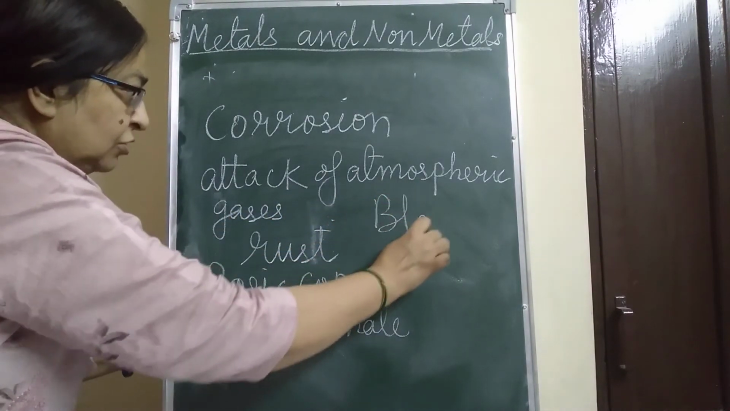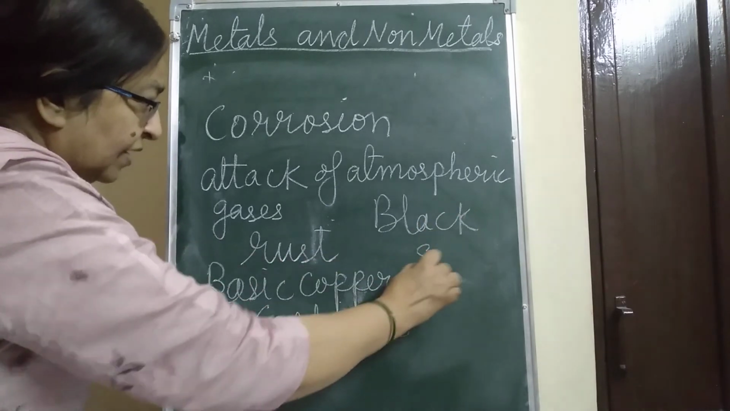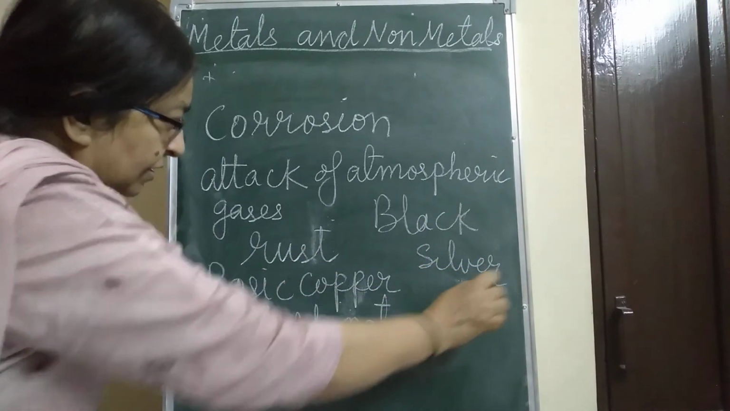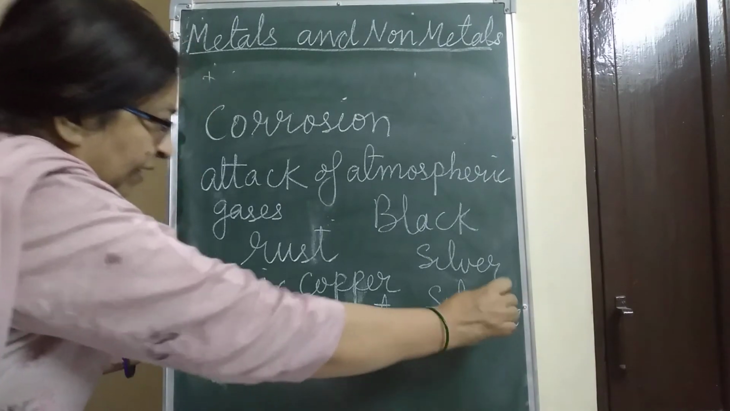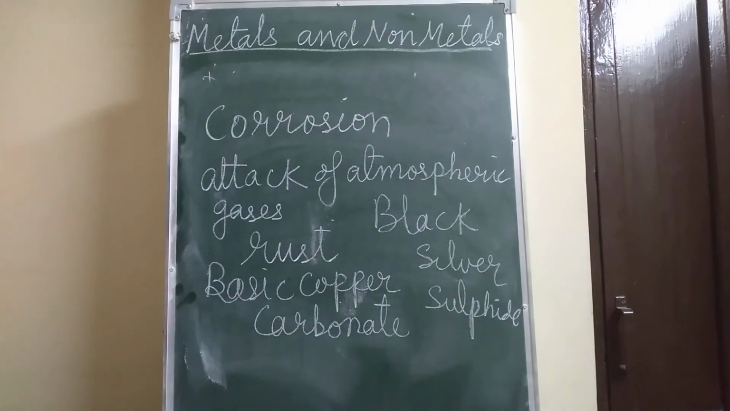The reaction of silver with hydrogen sulfide produces black silver sulfide. What does it produce? Black silver sulfide. Okay, this was about the corrosion, children.